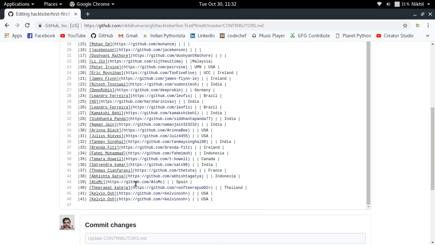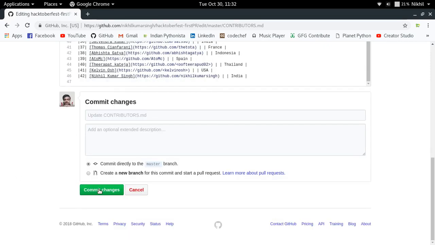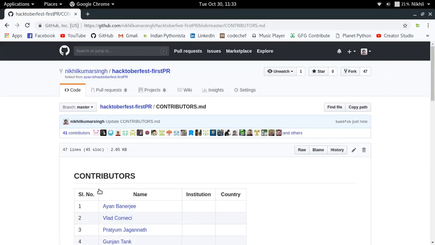Let me just change it a bit, make it 42. Let me make it Nikhil Kumar Singh, github.com slash Nikhil Kumar Singh, and the country, let me make it India. So in this way, I did some changes to this file, but these changes are only to my version of this repository, not the original version. So let us see what we can do now.